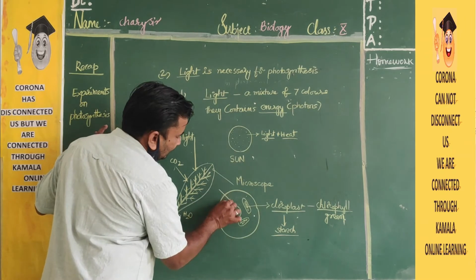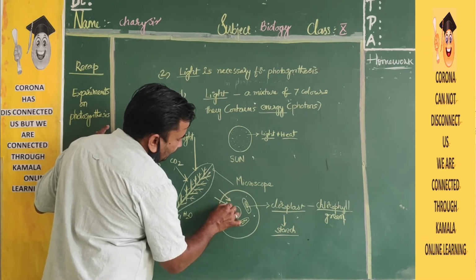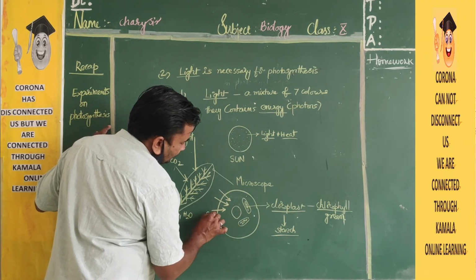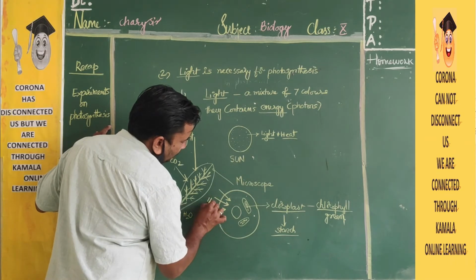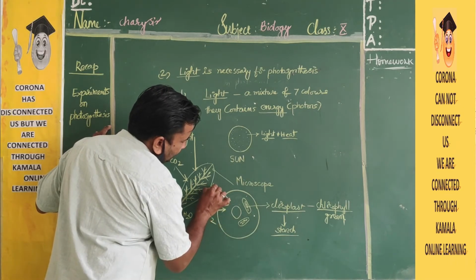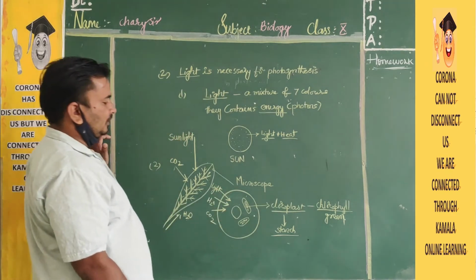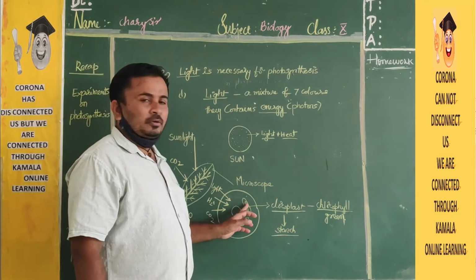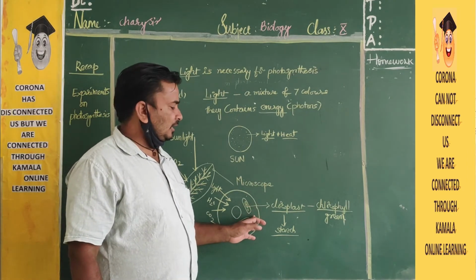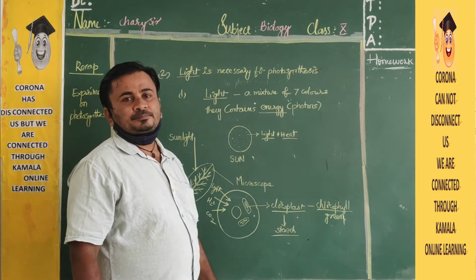Finally these three will enter inside the cell. The carbon dioxide will enter, water will enter, and the light energy also enters into the cell. Finally it reaches the chloroplast. Inside the chloroplast, what happens? The starch is formed.